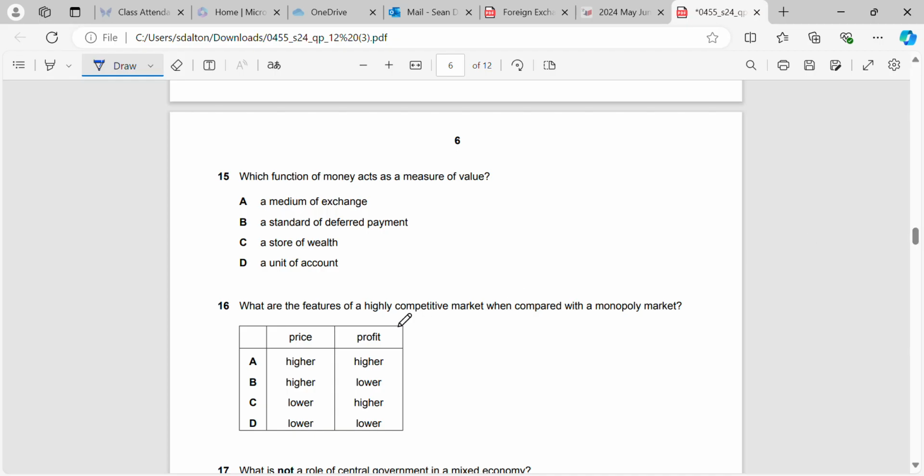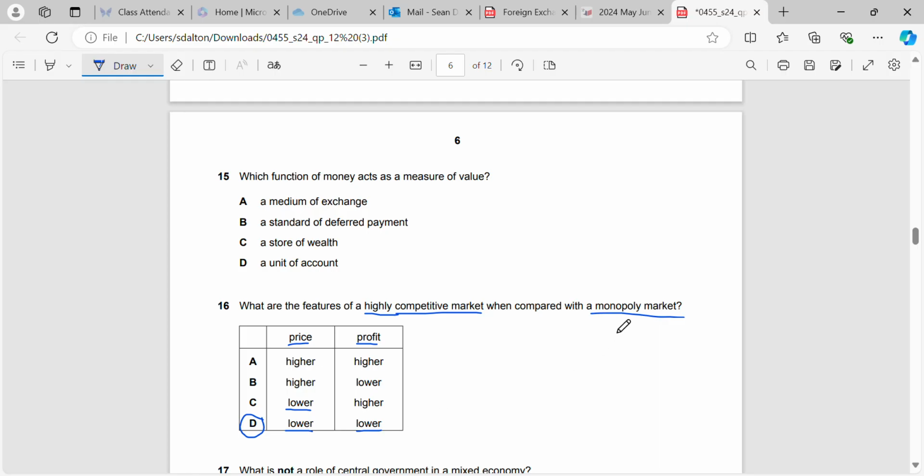Okay, what are the features of a highly competitive market when compared with a monopoly market? So we're looking at two factors, price and profit. Now, what do we know about a competitive market? We know that they're going to have a lot of different suppliers or sellers, and when we have a lot of different suppliers, that means that the price of the products will be lower, because if somebody charges a high price, the consumers have the option of switching to a competitor. When it comes to profit, because the prices they're charging are lower, the profit would also have to be lower, because they're going to be dealing with smaller margins.